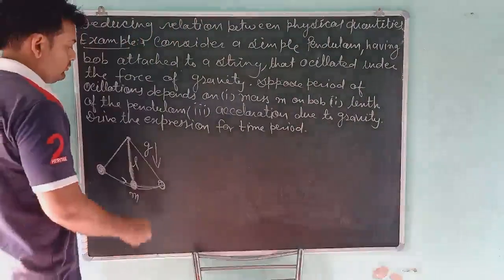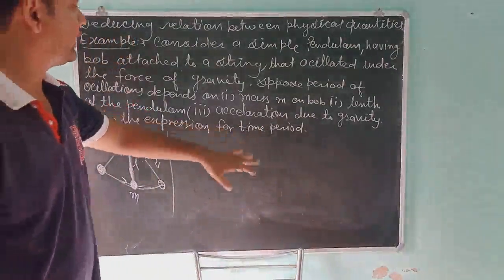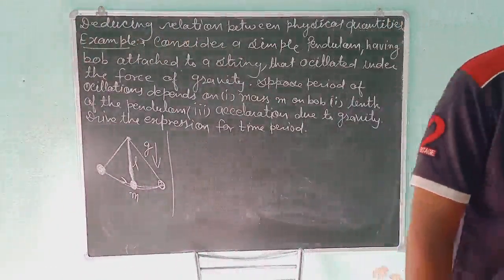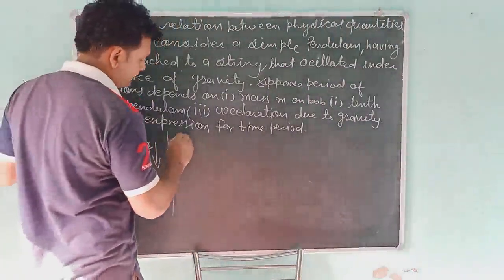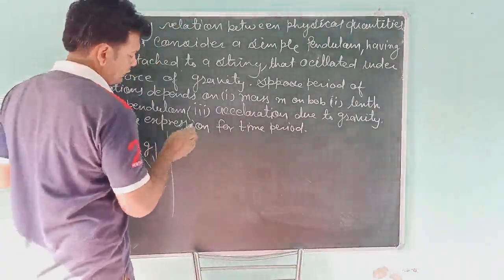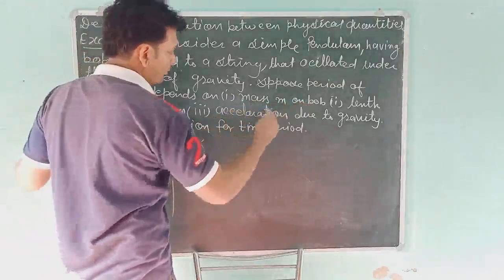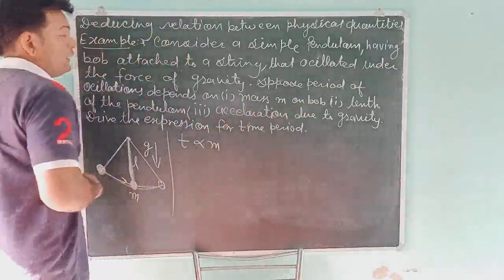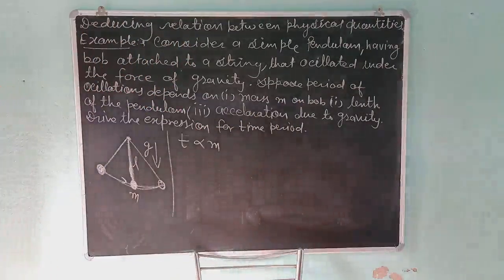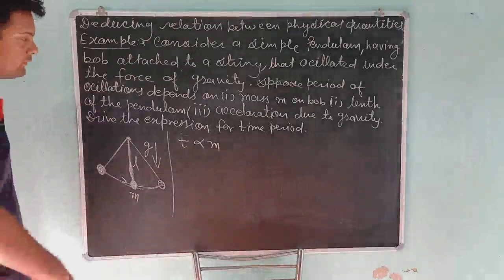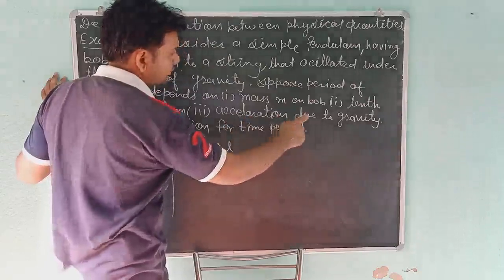Okay students, and according to the question we have to derive the expression for the time period. So first of all, students, you will write: suppose that time t is directly proportional to the mass of the bob m, the length l, and g, the acceleration due to gravity.